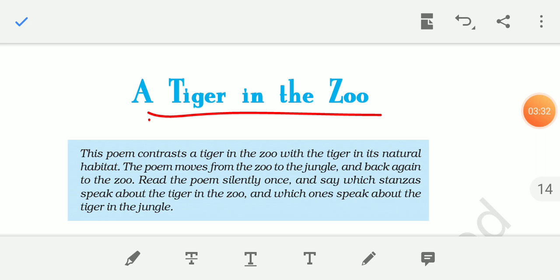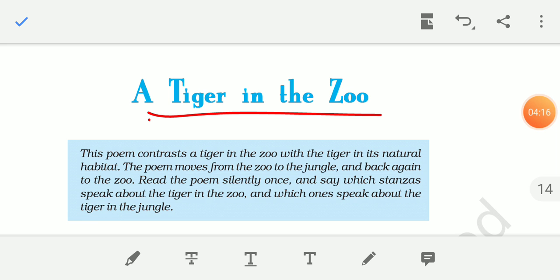Even when the tiger occasionally strays into human habitation, it only growls at the inhabitants but does not kill them or harm them in any other way unless it is put under extreme provocation. So here the poet says that sometimes the tiger comes near human habitation, near the villages, but it does not harm them. Unless and until we interfere with it and try to harm the tiger, it does not attack us or harm us in any way.